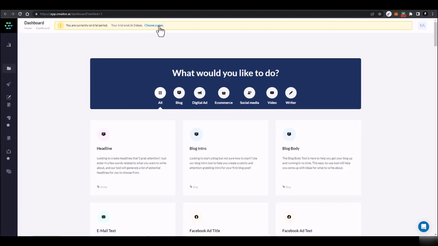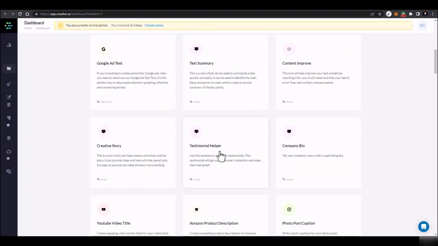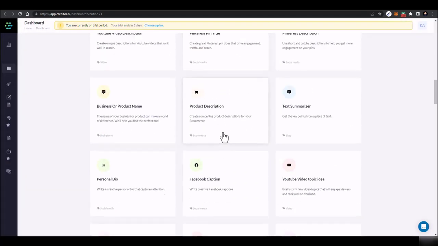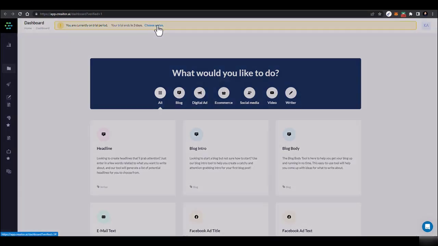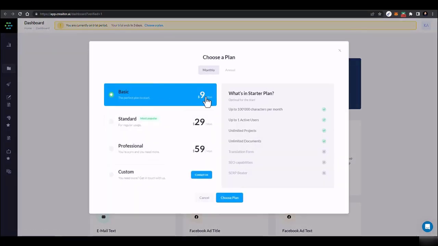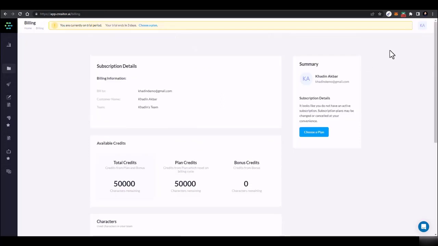Now you have a trial period of 3 days, and here you have all the plans. You can just play around with this tool, and if it works for you, you can use this tool. Now if you are thinking why this tool is paid and you want to use a free tool, basically you will be making a lot from this tool, so only a small percentage of your income can cover all those things. The basic plan is only $9 per month, and I think you can afford it. And the best part is, to try this tool, you don't need to add any of your credit card or debit card details. So you can easily use this tool and play around with it.